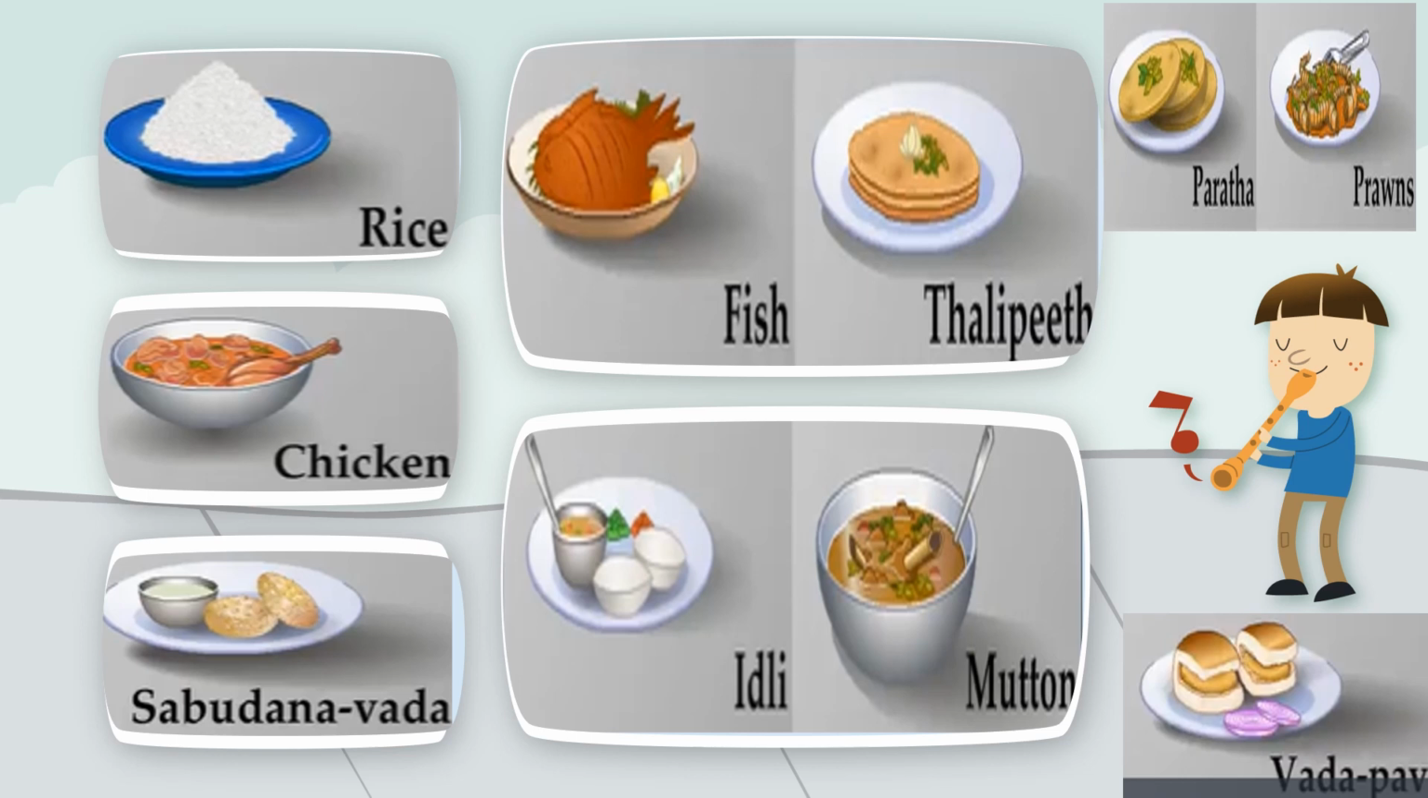Now just answer me, which of these food items shown here are non-veg? Okay, chicken, fish, prawns are non-veg, right? Now which are prepared from aquatic creatures? Fish and prawns. Very good. Now where do we get them? Okay, we get them from rivers, lakes and oceans, even from seas. So let's learn more about this in the upcoming slides.